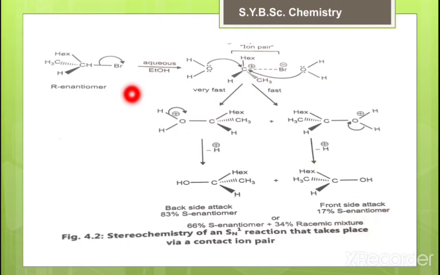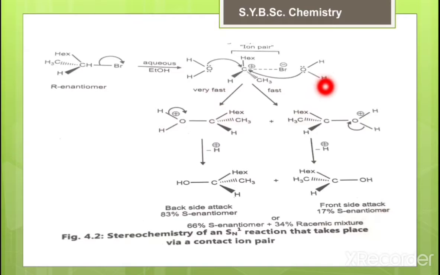In the SN1 reaction, the first step is the departure of the good leaving group and we get the carbocation. This carbocation is trigonal planar and sp2 hybridized. Here there is a partial bromine bond, with a plus charge here and a minus charge here. That means we get an ion pair. Now the carbocation is planar, therefore attack from both sides is possible, that means from the front side and from the back side.